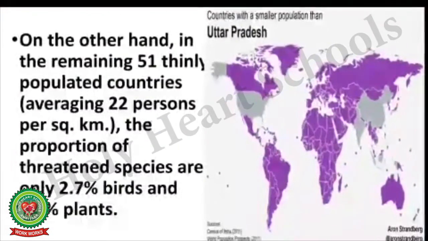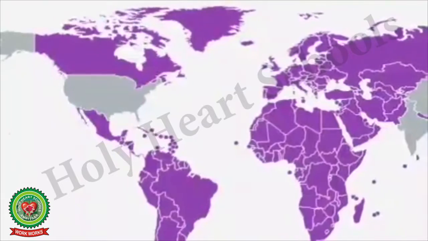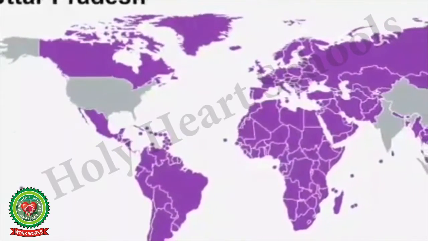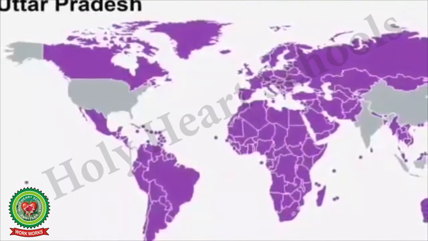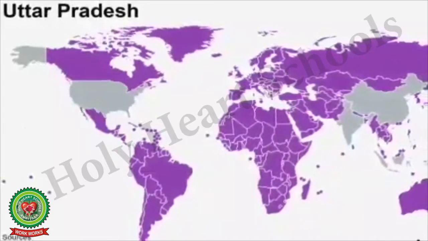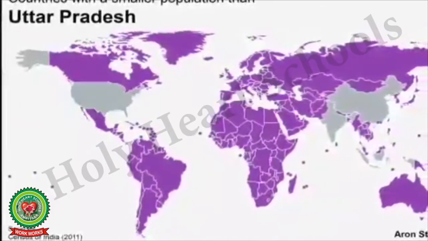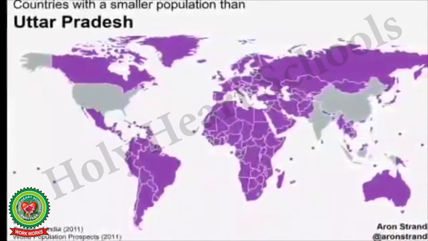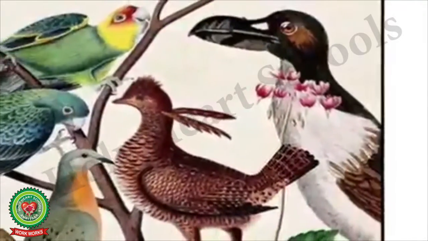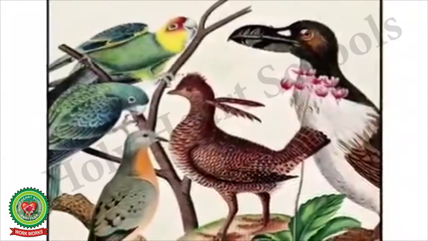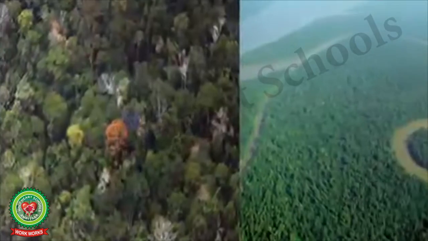On the other hand, in the remaining 51 thinly populated countries, where the average density of population is 22 persons per square kilometer, the proportion of threatened species is only 2.7% of birds and 1.8% of plants.